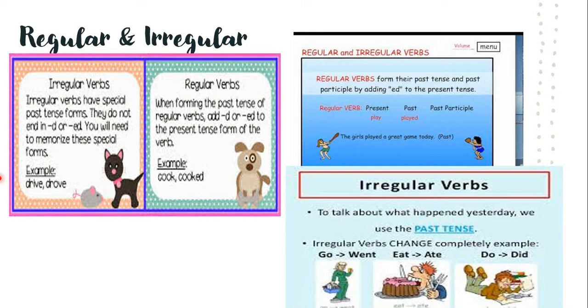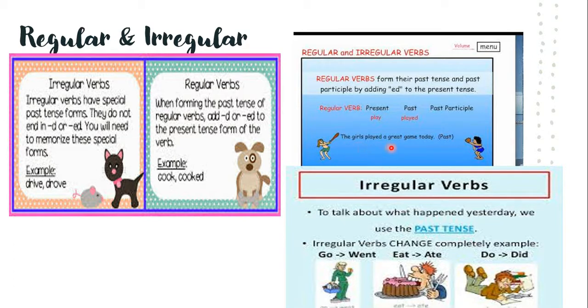But what about the regular verbs? In the regular verbs, what are we adding? We are adding this ed to the present tense. Can you see here, in the present tense it is play, in the past tense it changes to played. So you have added ed here.